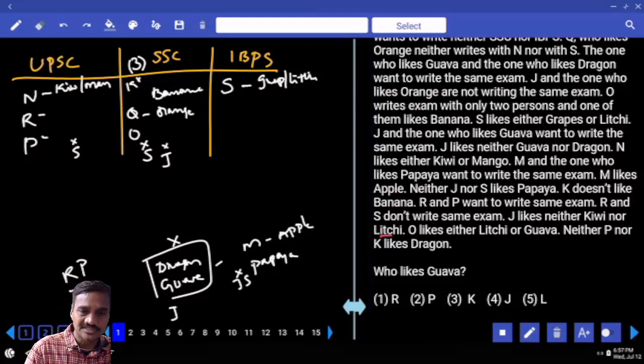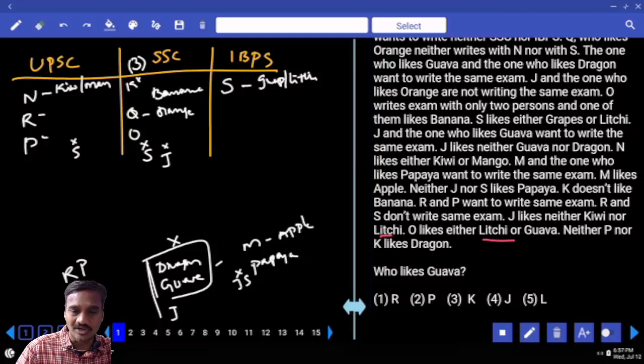J is neither kiwi nor lychee. Now J, dragon and guava must be together. J, dragon and guava. And where can we have this one? And J likes neither kiwi nor lychee.